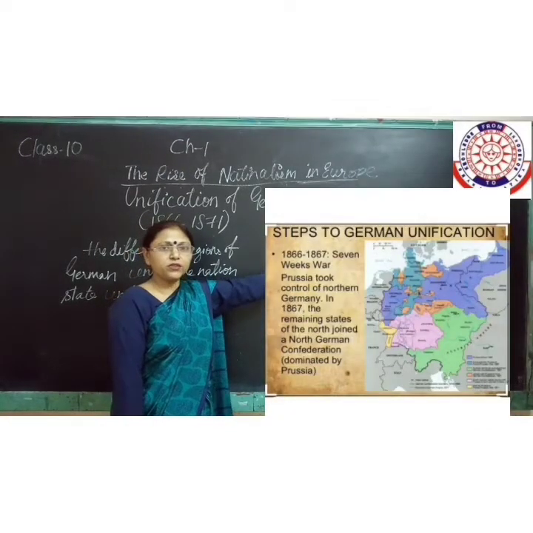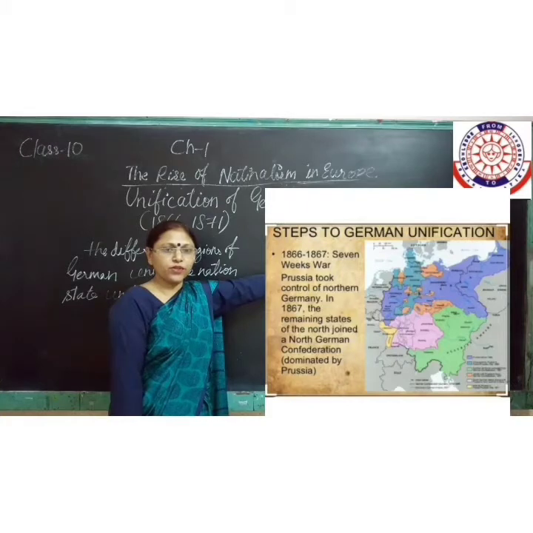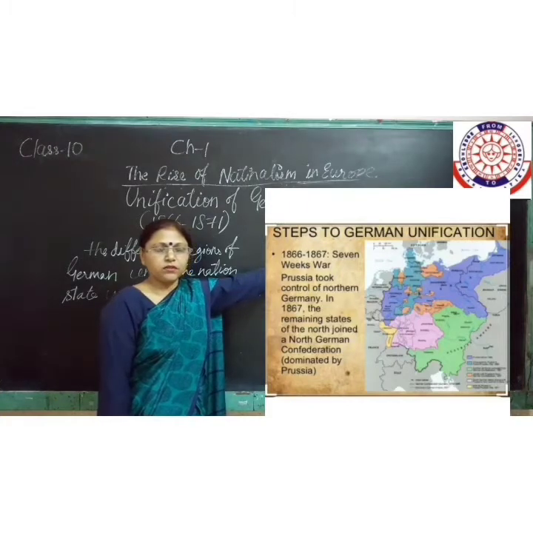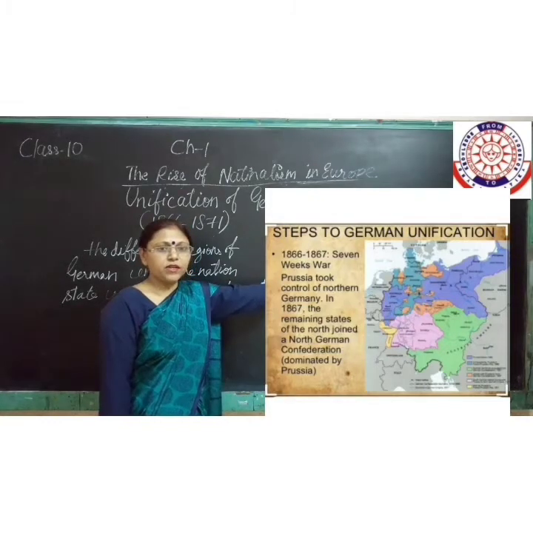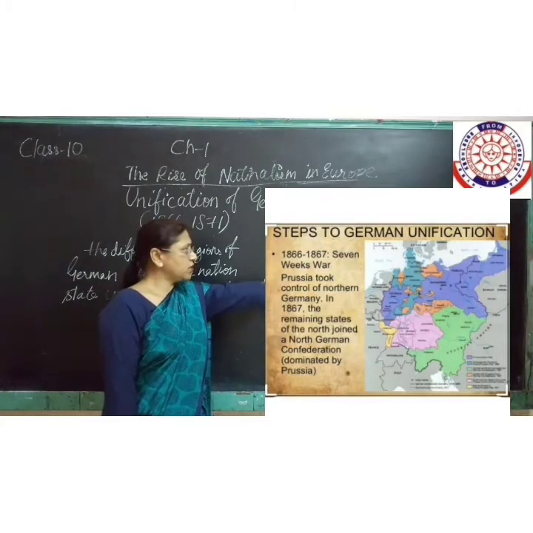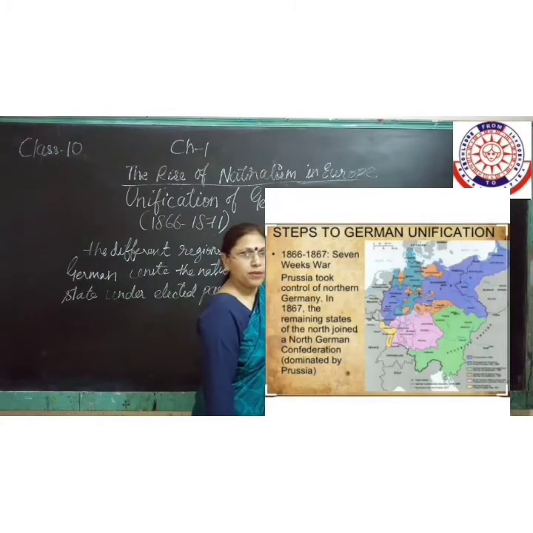Now at a glance you can see the steps of unification. 7-year war, Prussia to be in German Confederation, removal of Austria, similarly North German Confederation, and along with this you can follow the map.